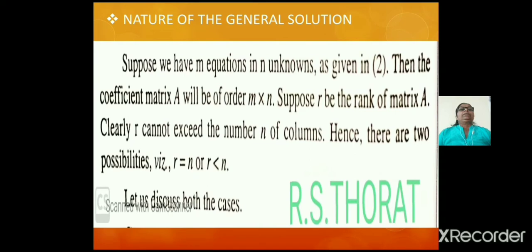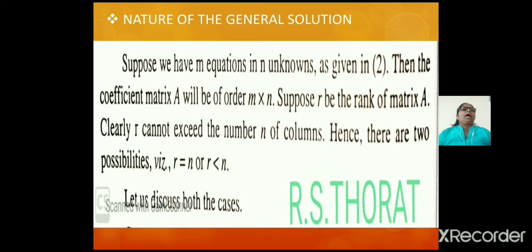Now we consider the nature of the general solution. Suppose we have m equations in n unknowns as given in equation 2. Then the coefficient matrix A will be of order m by n.